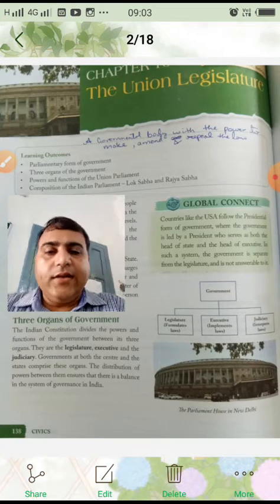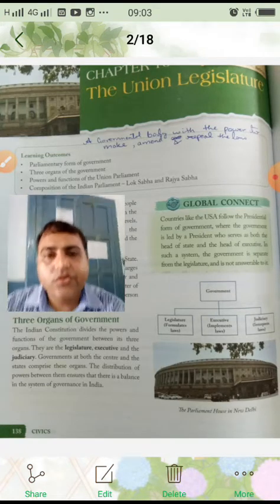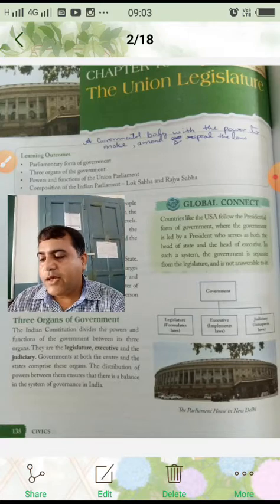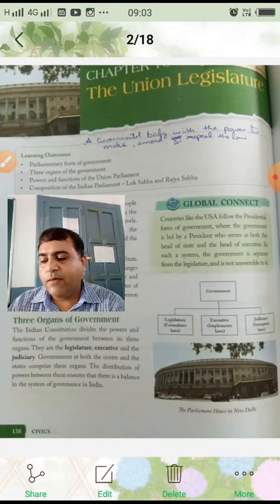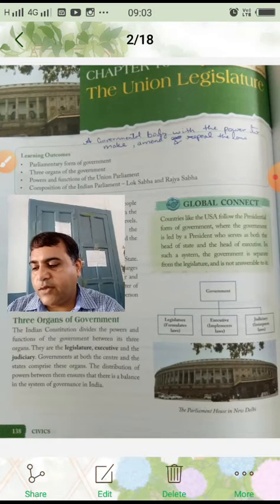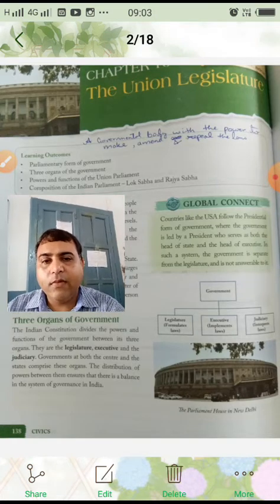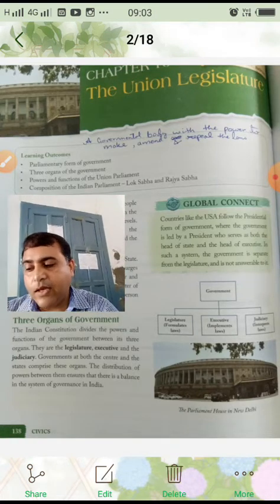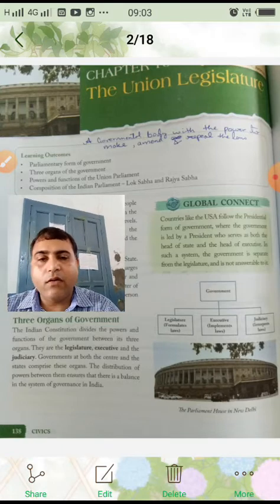They are the legislature, executive and judiciary. Governments at both the center and the states comprise these organs. The distribution of powers between them ensures that there is a balance in the system of governance in India.